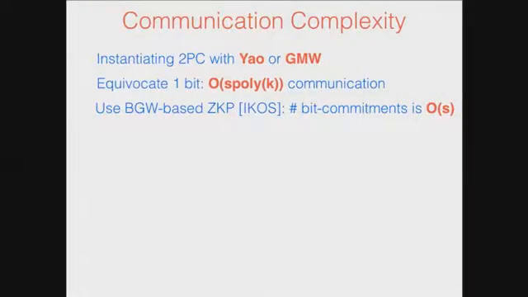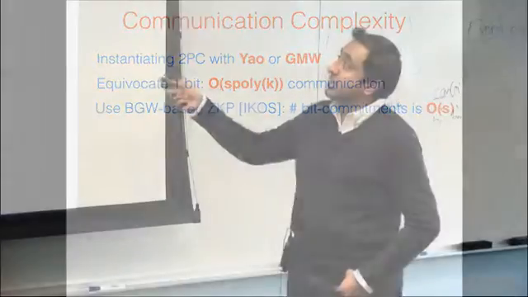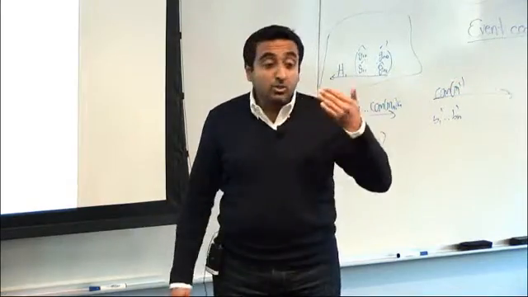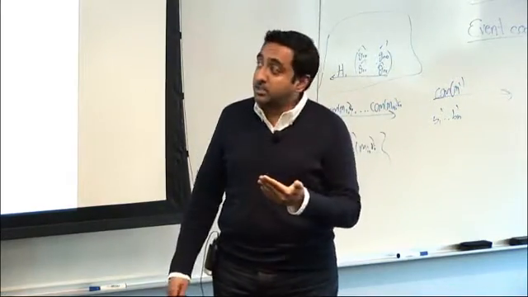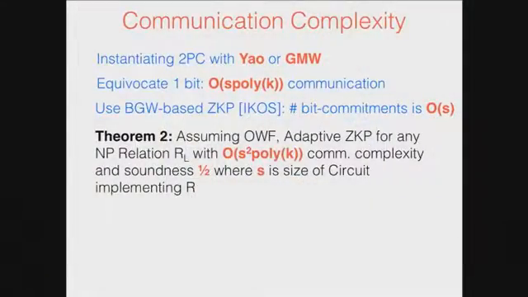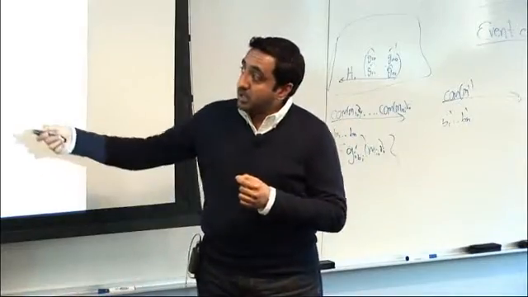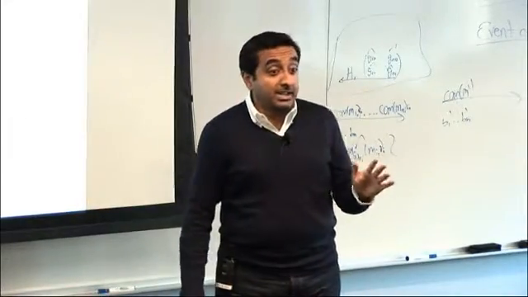And then for the second part, the ICOS part, if I use BGW, I need to do order S bit commitments. So this would give me an order S squared poly K communication adaptive zero knowledge, where S is the size of circuit, and I only get soundness half.